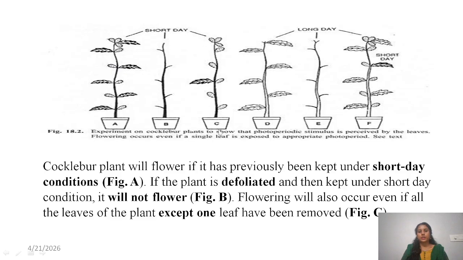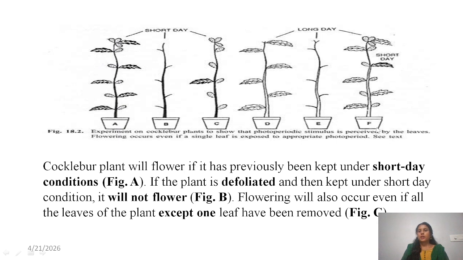Next, in pot C, they removed all the leaves except a single leaf. This single leaf they exposed to short day condition. A single leaf is also enough to transfer the stimulus, so this plant shows flowering. They concluded that the leaf is the organ which perceives the light. They did the same in long day condition, because being a short day plant, under long day it won't show flowering. Here they removed all the leaves, and of course without leaves they won't show flowering.